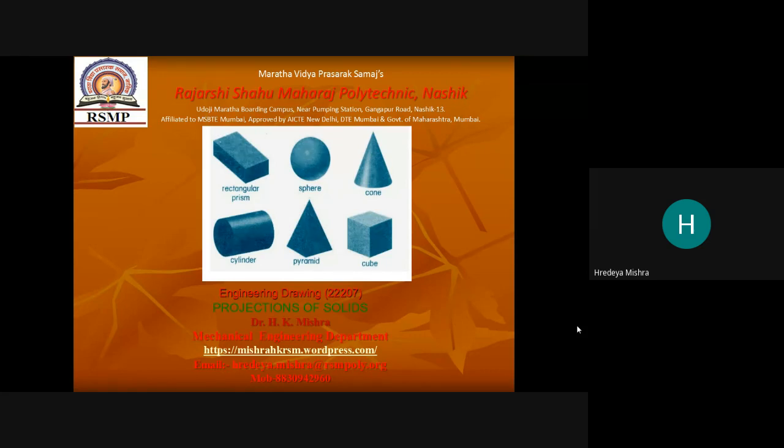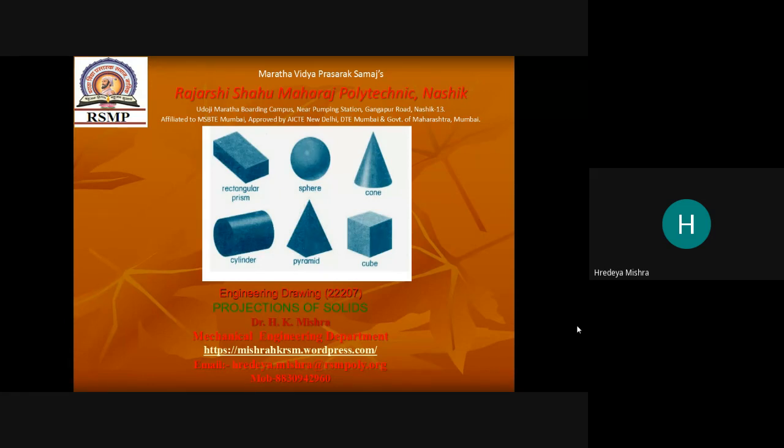So in solid projection we include all three dimensions. In projection of plane only two dimensions are considered, width and length.